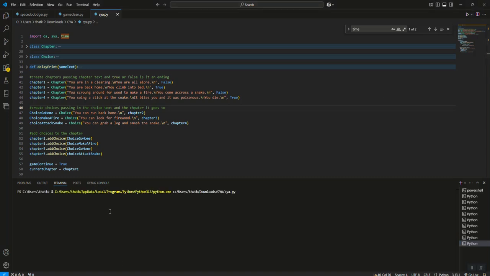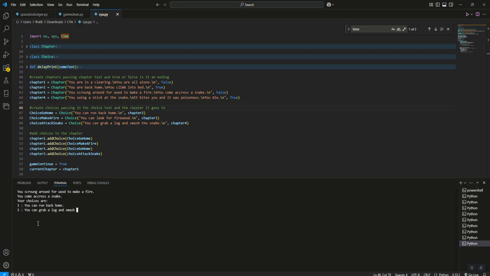You know, the choose your own adventure stories from when we were kids. In my format, I've got this delay print method that prints it out like it's on a typewriter. Keep in mind, you can make your text as long as you want it to be. I just have short little sentences to show you the choices. So you're in a clearing, you're all alone. Your choices are you can run back home, you can look for firewood. I'm going to hit 2 to look for firewood. It says you scrounge around for firewood and you come across a snake, which I misspelled.